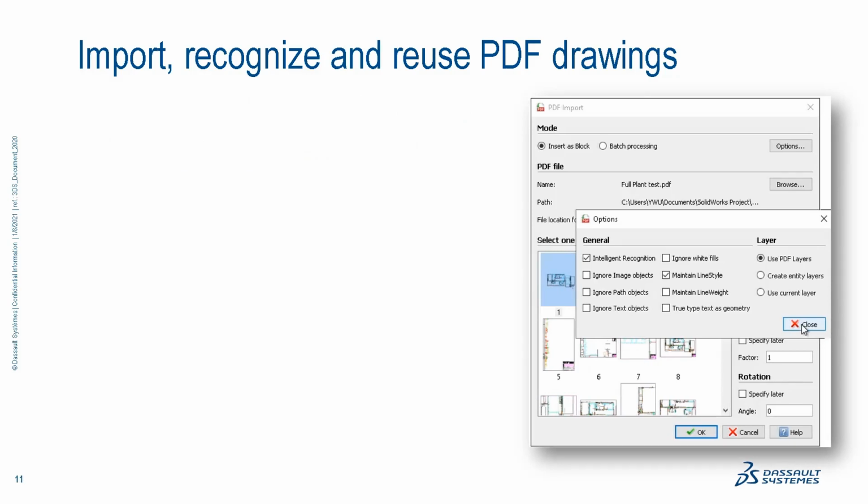PDF in its nature has different varieties, right? Some of the PDFs have the drawings converted from the DWG file originally, and that's why we can recognize them and help you reuse them. But some of the PDFs have scanned images of the drawing. Images won't be able to be recognized this way.